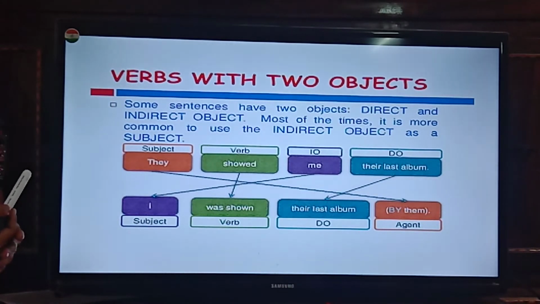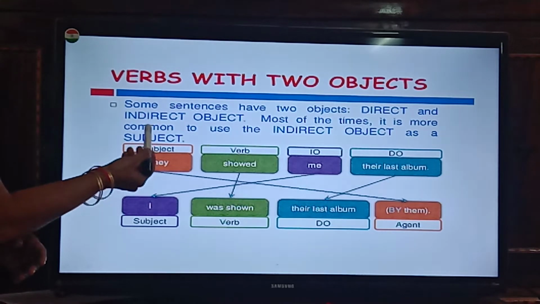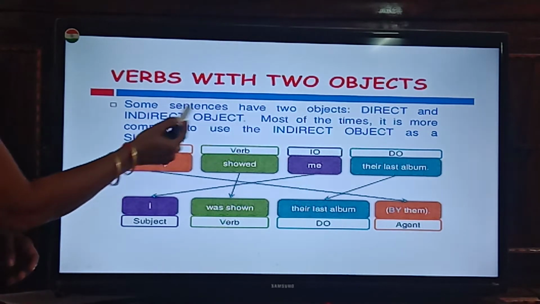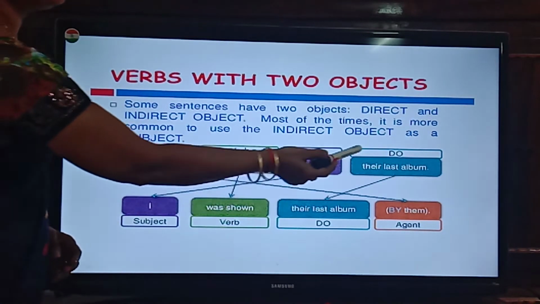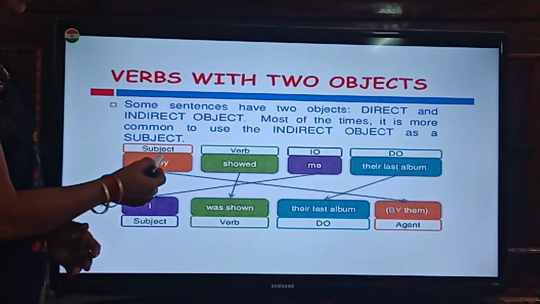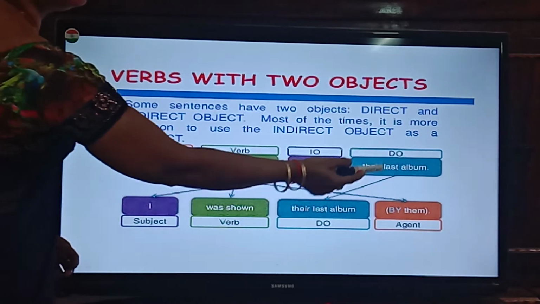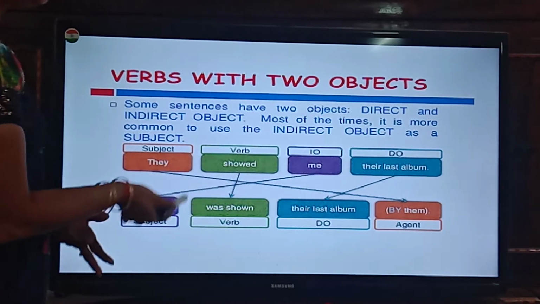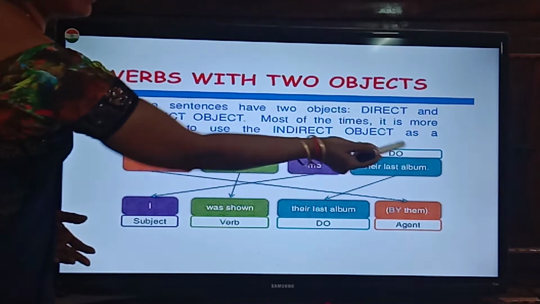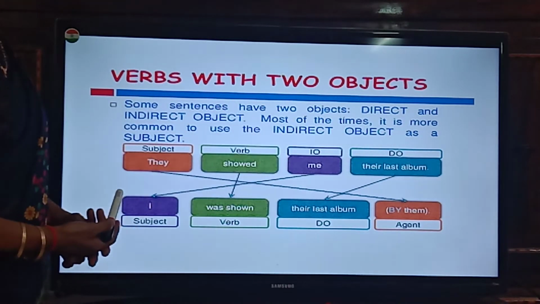Verbs with two objects. In some sentences we have two objects. Like, if you see the example, what are those two objects first of all? Direct and indirect object. Let us see what it is. They showed me their last album. They is subject, showed is verb, me is indirect object, their last album is direct object. Why are we telling this as direct object? Because directly they showed you something. What did they show? Their last album. So that will be the direct object. And me will become indirect object.